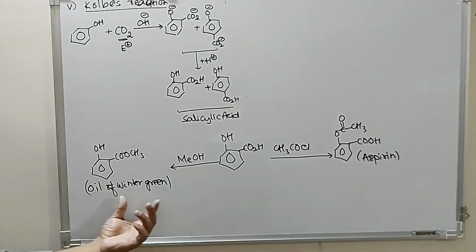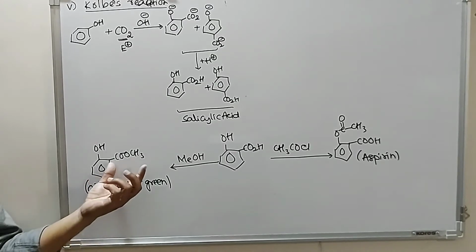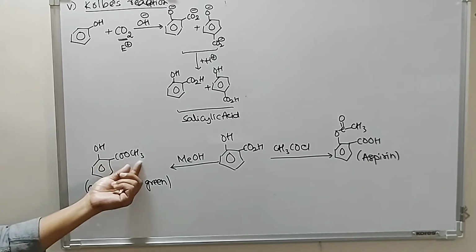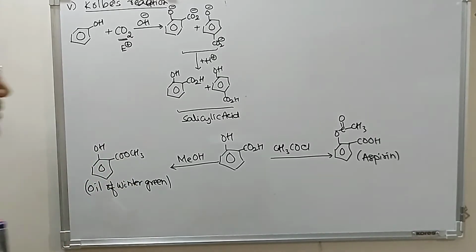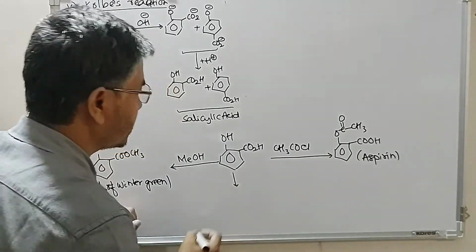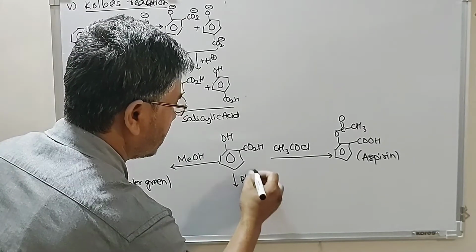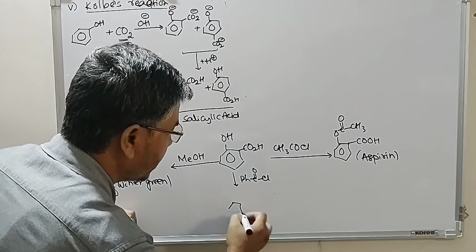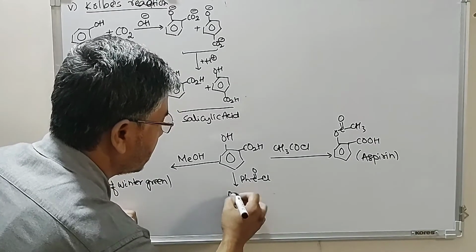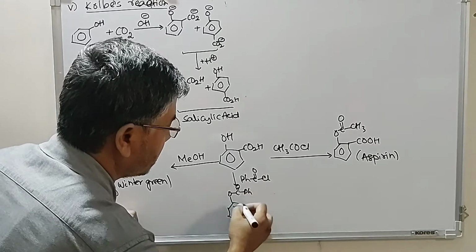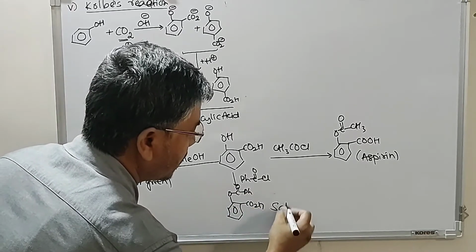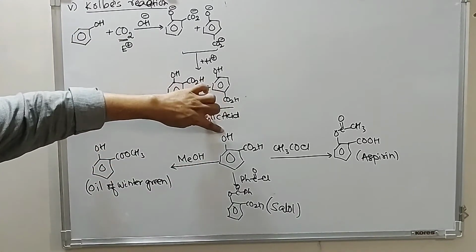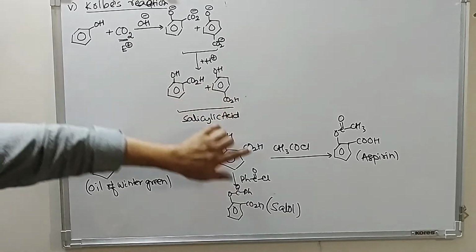Now we have a plant which is known as wintergreen. In it this oil is found, that is methyl salicylic acid. But if we use benzoyl chloride, then we have this, which is known as salol. So we can use both of these functional groups for ester formation.